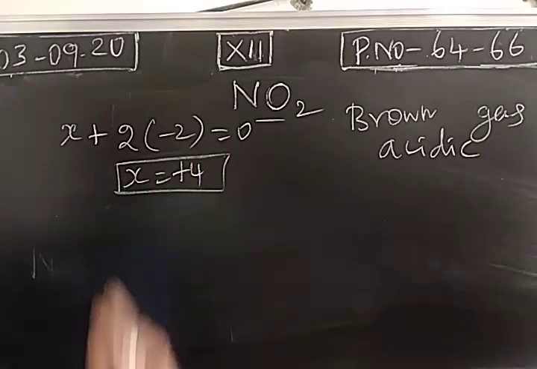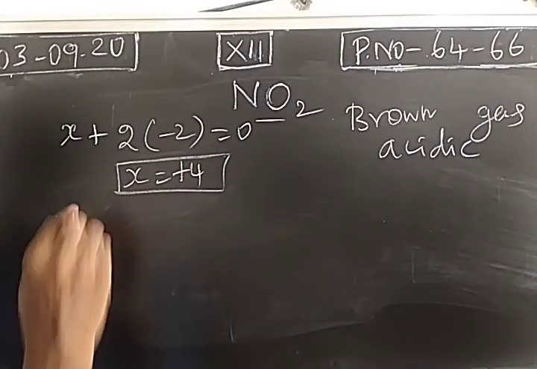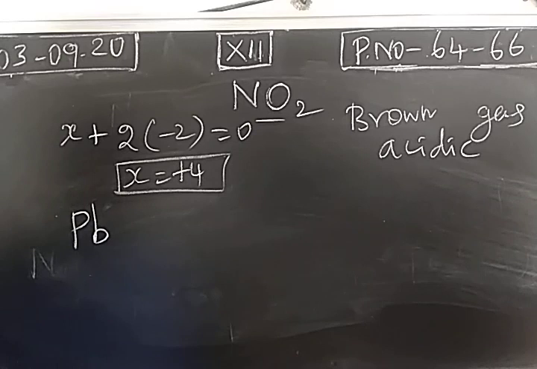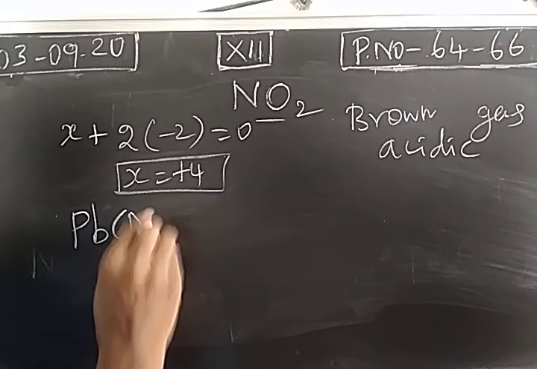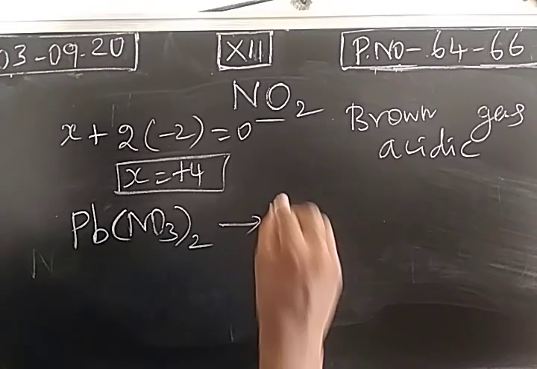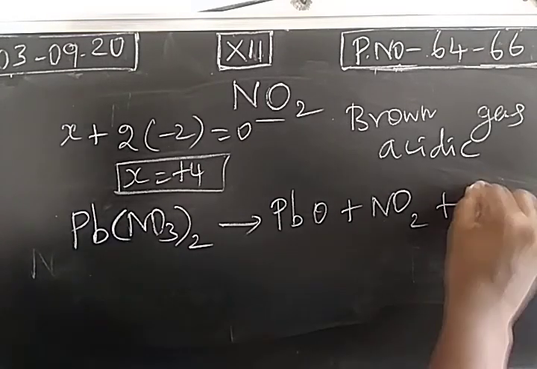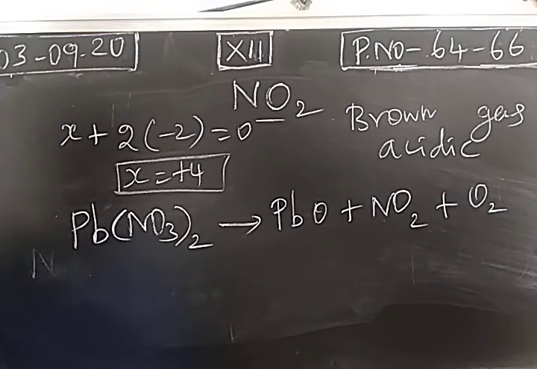We have already observed this nitrogen dioxide in our laboratory. In 11th practicals, we observed this brown color nitrogen dioxide gas when we analyzed lead nitrate salt. If you are provided with lead nitrate salt, in the action of heat test or with sulfuric acid, when we heat this lead nitrate, it liberates nitrogen dioxide gas, a brown color gas, along with oxygen. This is the preparation of nitrogen dioxide.